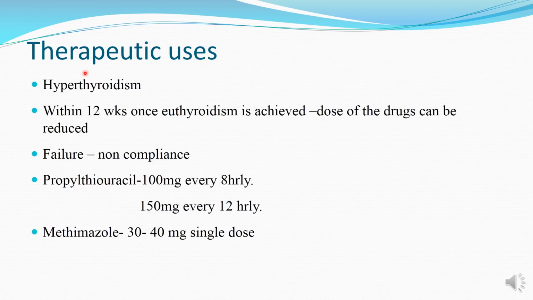These drugs are mainly used for hyperthyroidism, and these drugs, when given, will show their effect after 1 to 2 weeks of treatment.